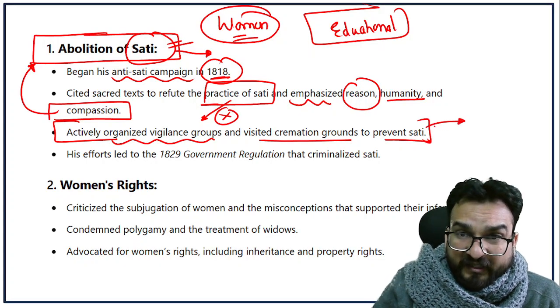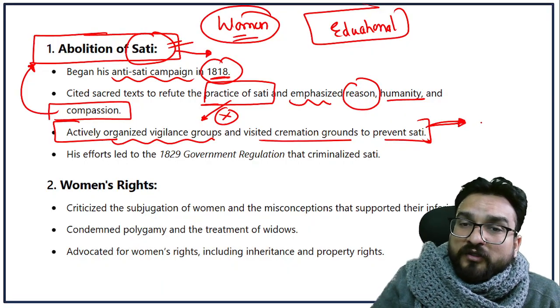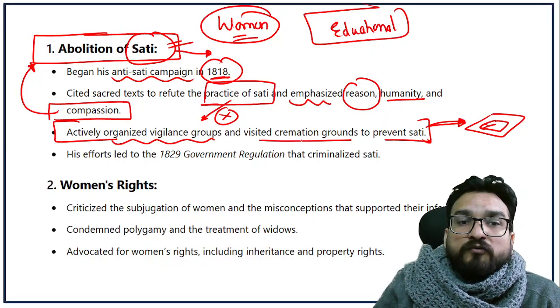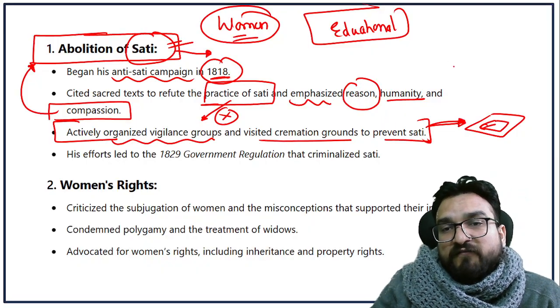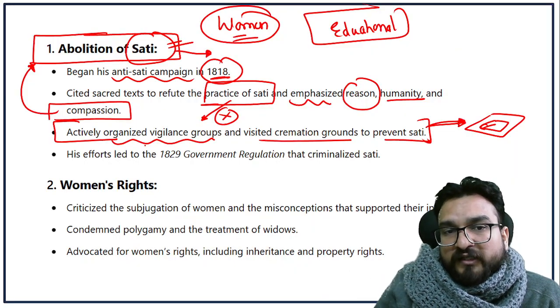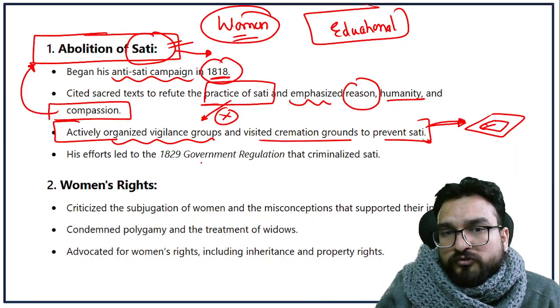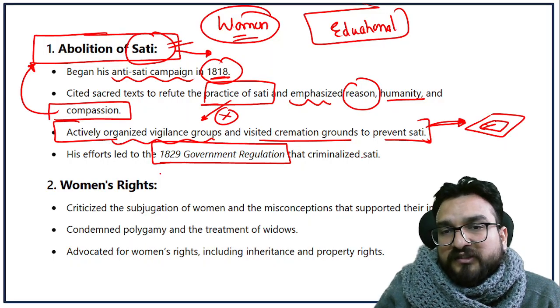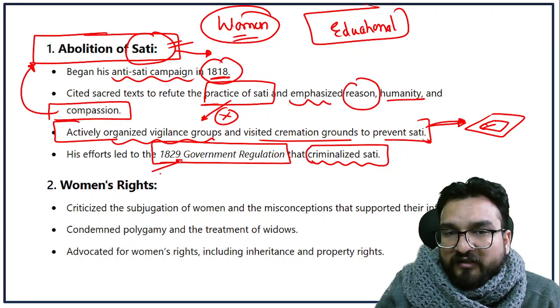But he was so determined that he kept going to the cremation grounds to stop the practice. Finally, when William Bentinck was Governor General, he listened to his arguments, and they passed a government regulation that criminalized the sati practice. That is the 1829 regulation.